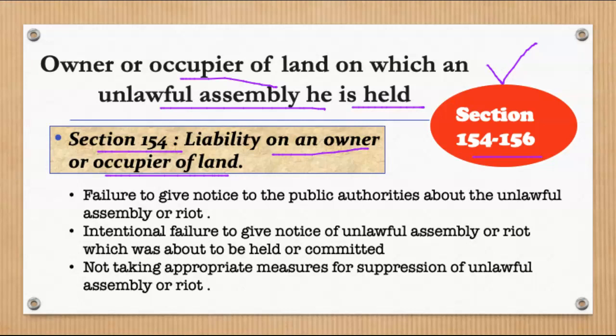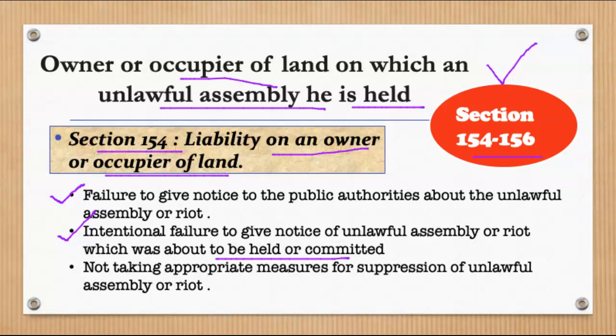So everybody will be punishable with fine not exceeding ₹1,000. कब होगा ये? When he or his agent or manager, knowing that such offence is being or has been committed. Now अगर वो person aware है या उसका manager, agent, as I have already stated that अगर आप aware हैं या आपका manager aware है या आपका agent aware है that such particular unlawful assembly is gathering and committing the offence of rioting on your land, and the person fails to give notice to public authority about the unlawful assembly or riot and intentionally fails to give notice of unlawful assembly or riot which was about to be held or committed.